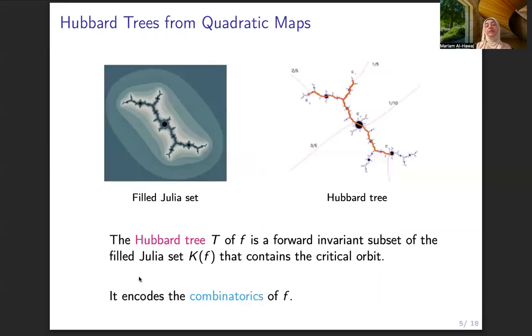And now we can define the Hubbard tree. A Hubbard tree of f is a forward-invariant subset of the full Julia set that contains the critical orbit. It also encodes the combinatorics of f, so it's nice to work with. And the question here is: for which Hubbard trees can I construct a pseudo-Anosov or generalized pseudo-Anosov?